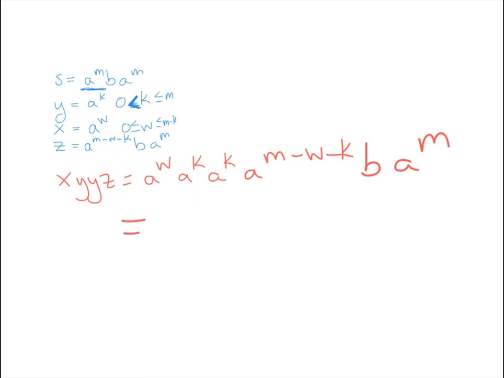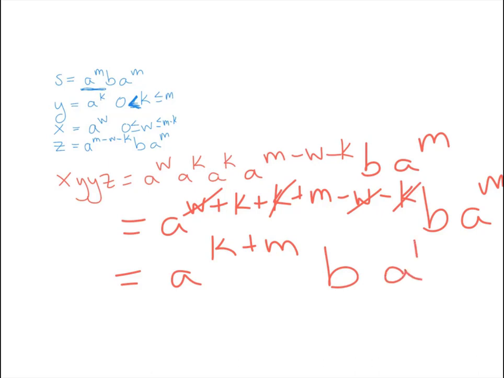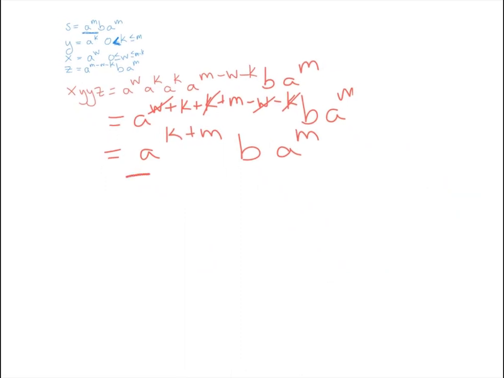And then a to the m. And so if we do the math, we have a to the w plus k plus m minus w minus k, b, a to the m. And let's see, we have a w minus w and a k minus k. So that equals a to the k plus m, and then our b, and then an a to the m. Let's just finish out our proof on this page. So we have x, y, y, z equals this thing.